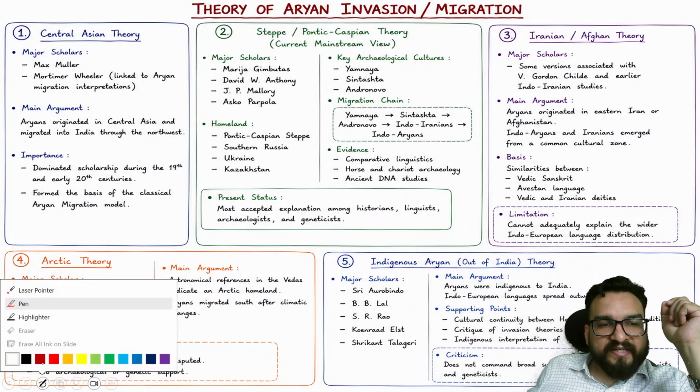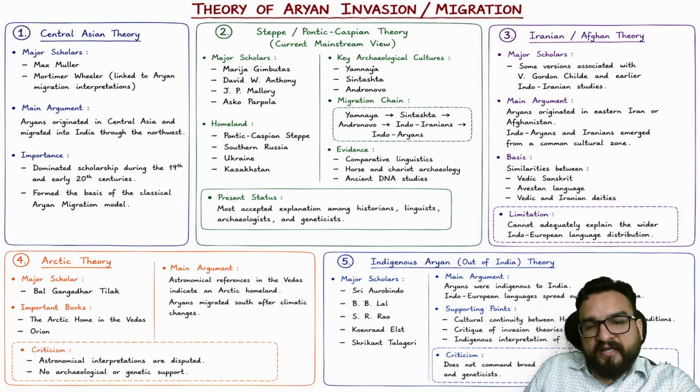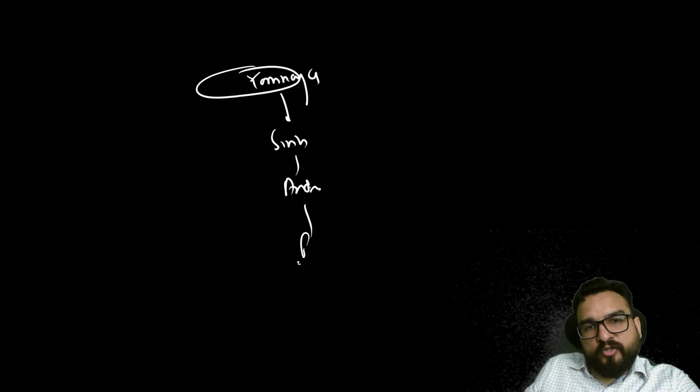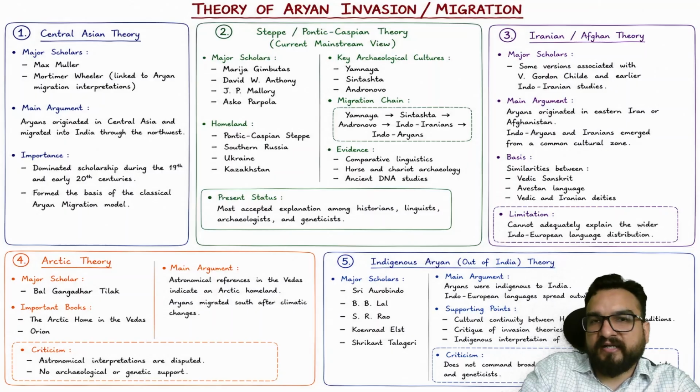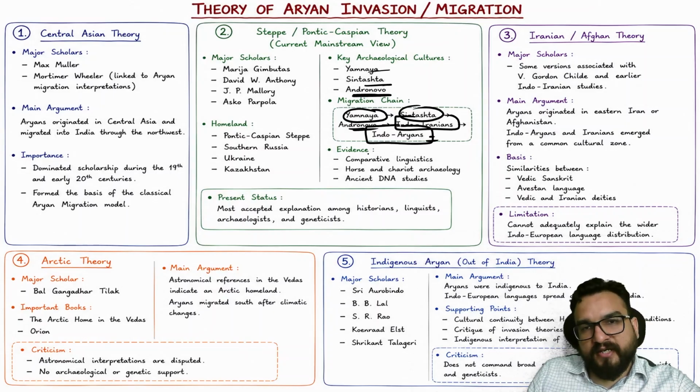So now simply you can write, this was for understanding. Look, over here, which I have told you, these earlier societies were known as Yamnaya, Sintashta, Andronovo, right? And then Indo-Iranian and then Aryans, Indo-Aryans basically of India, right? So you will be finding Yamnaya, Sintashta, Andronovo, Indo-Iranians, and then Indo-Aryans, right?